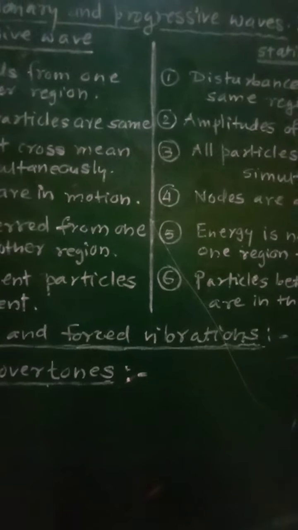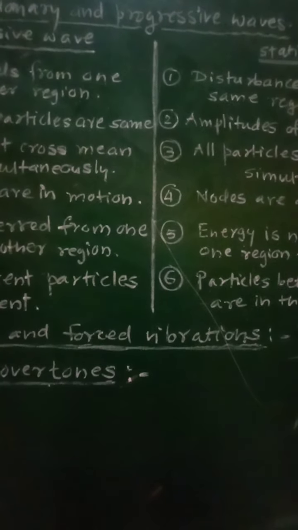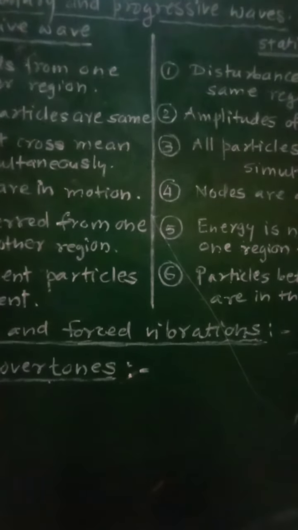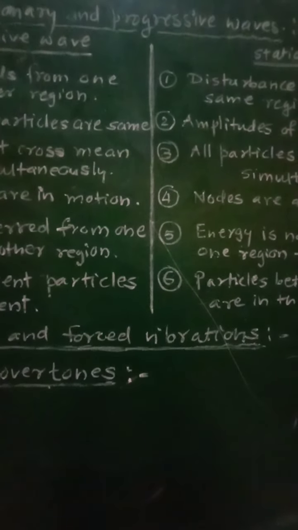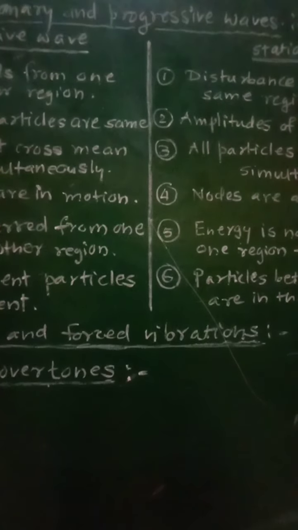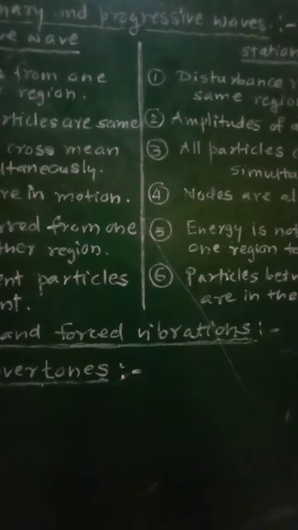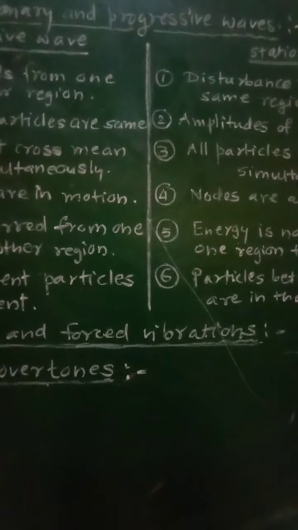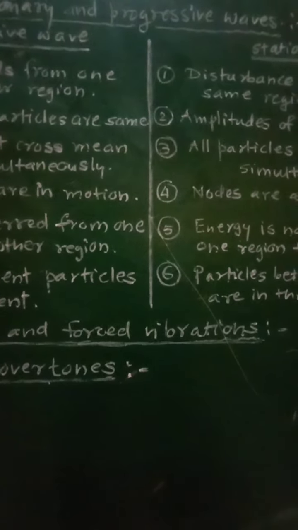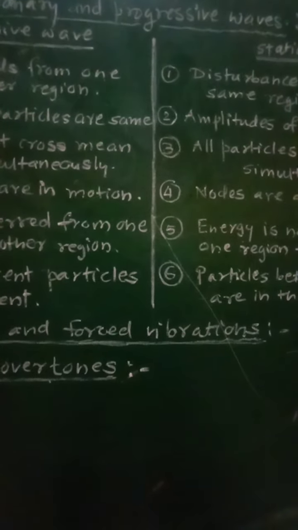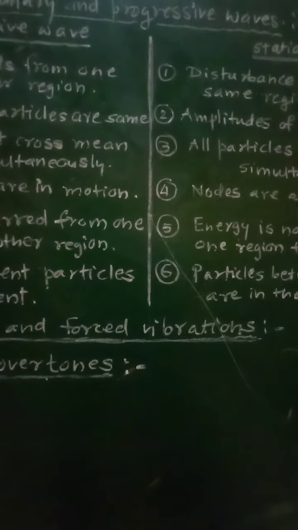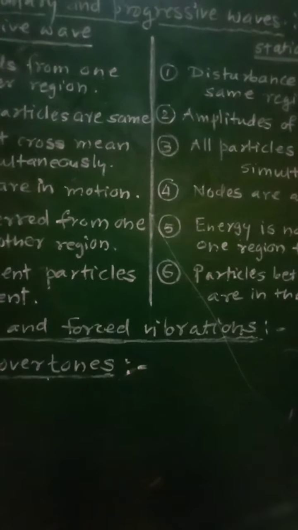If this difference between two frequencies is small, then amplitude of vibration will be large and vice versa. If the natural frequency of vibration of the body becomes exactly equal to the frequency of external periodic force, then the difference between the frequencies will become zero and that body will vibrate with maximum amplitude.